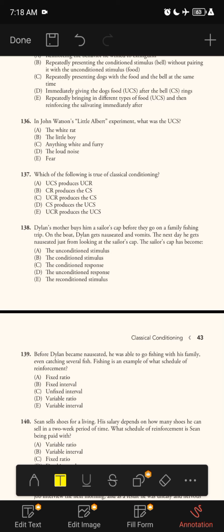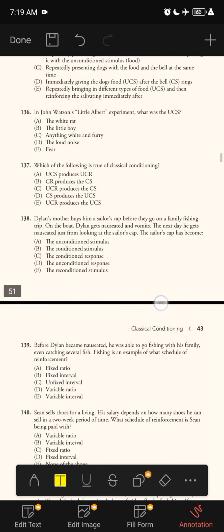The correct answer is D, because an unconditioned stimulus is a stimulus that triggers or elicits a physiological reflex such as fear. In this case, Little Albert automatically had a fear response after hearing the loud noise, which makes this the unconditioned stimulus. So the correct answer is D, that is the loud noise.